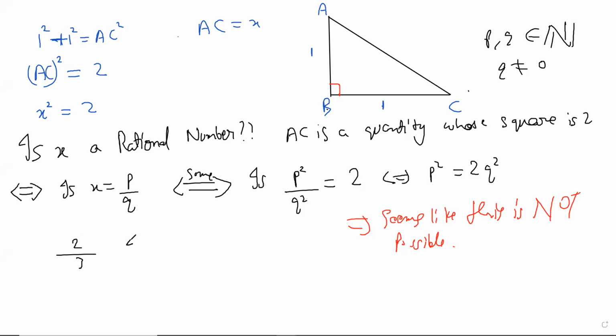So if 2 by 3 is there and 4 by 6 is there, my point is very simple: you consider 2 by 3 as the rational number, not 4 by 6. You only consider that when you want to take LCM and so on. Otherwise, you just take the simplest form. You can do that, but I want to show that you don't even need to. That is just for writing a very neat proof, maybe a two-liner. Anyways, so it seems like this is not possible.